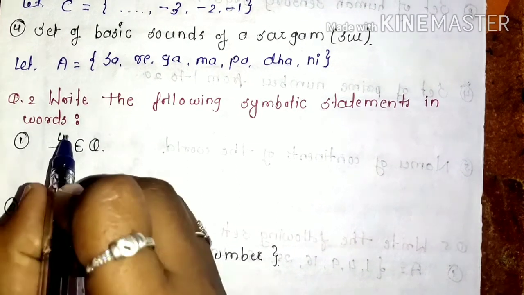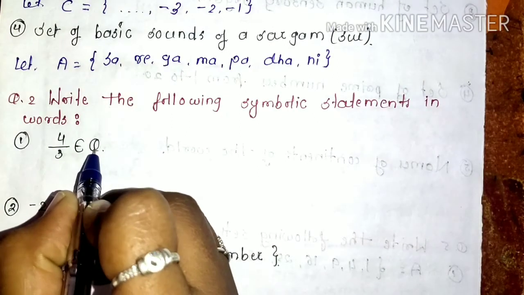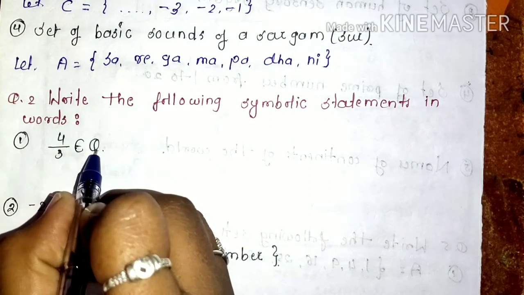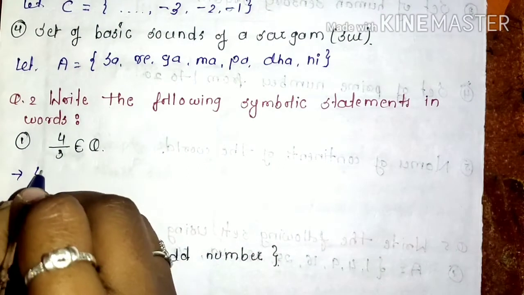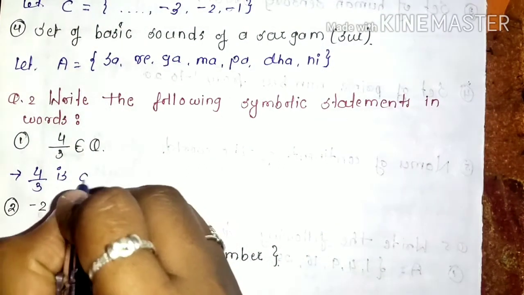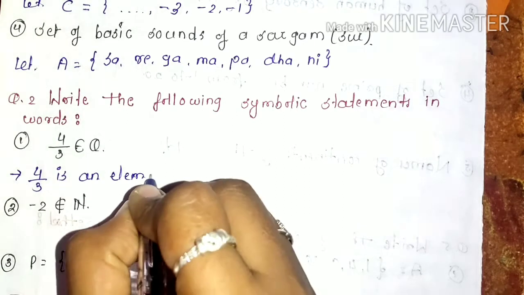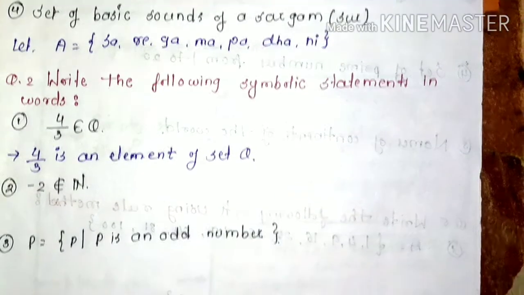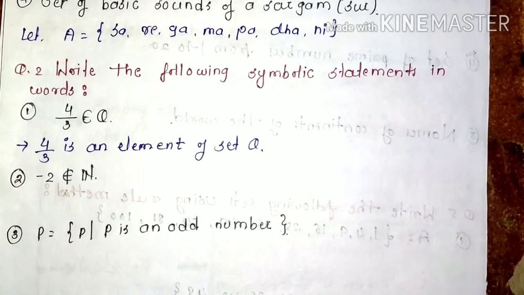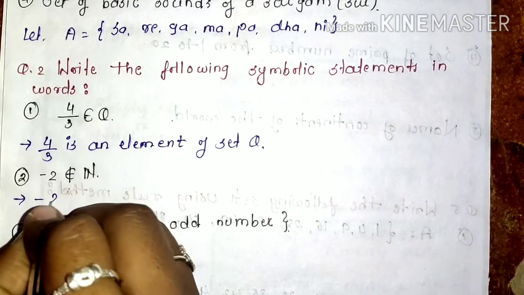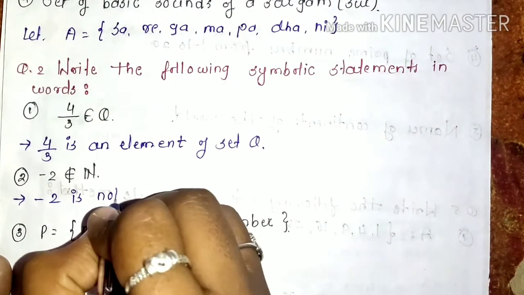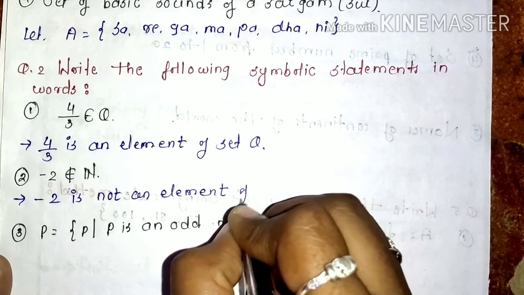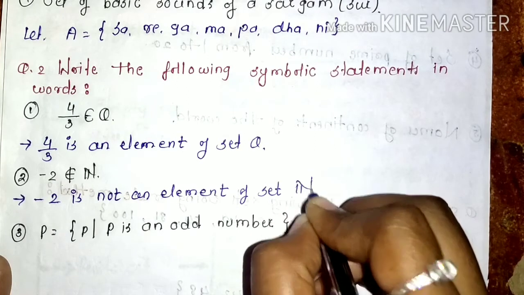First one is 4/3 belongs to Q. Belongs to Q means 4/3 is an element of set Q. So we have to write 4/3 is an element of set Q. Second, -2 does not belong to N. That means -2 is not an element of set capital N.